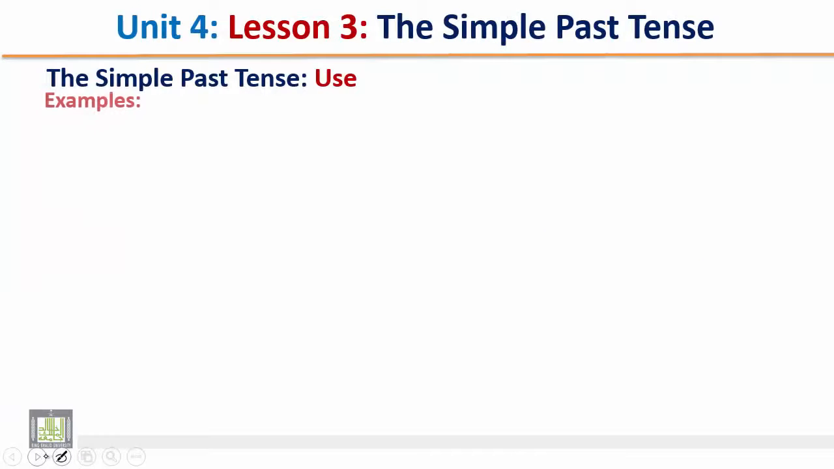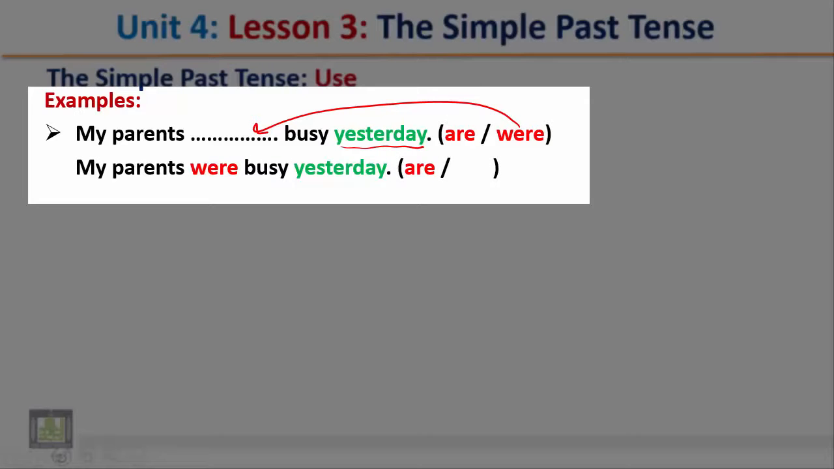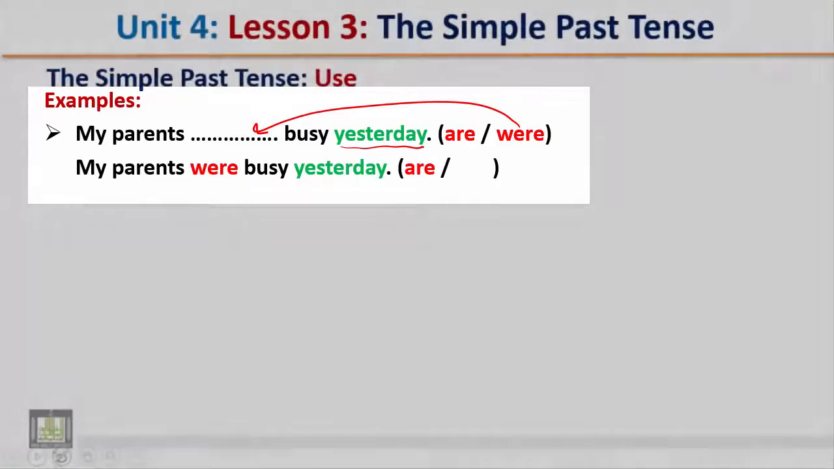Other examples. My parents busy yesterday. The word yesterday refers to the past. So which form is correct? Right. Were. My parents were busy yesterday.